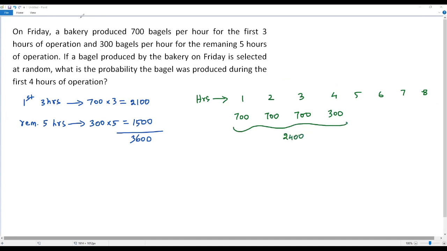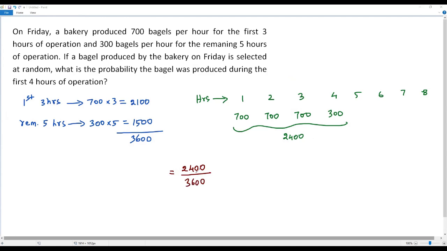Okay, here I got the number of bagels produced by the bakery on Friday during the first 4 hours of operation, that is 2400. And also we got the total number of bagels produced by the bakery on Friday, that is 3600. Now to get the required probability, we have to divide the number of bagels produced during the first 4 hours of operation, that is 2400, by the total number of bagels produced on Friday, that is 3600.